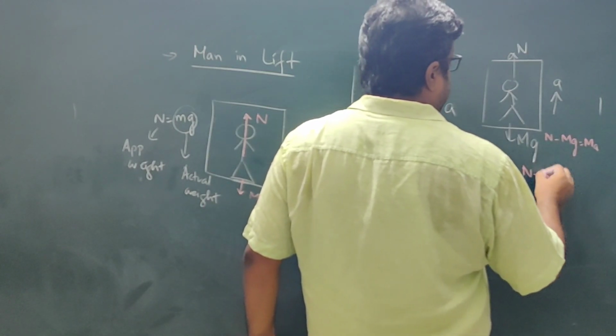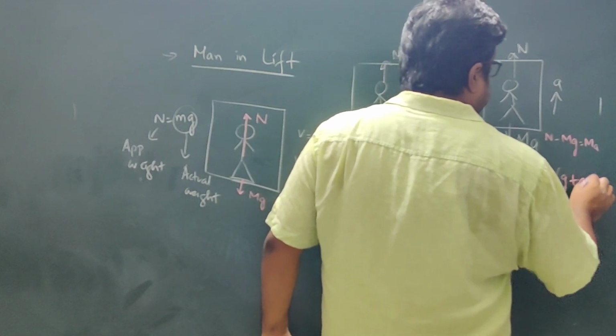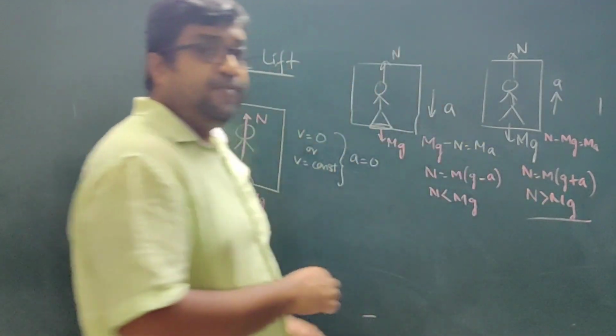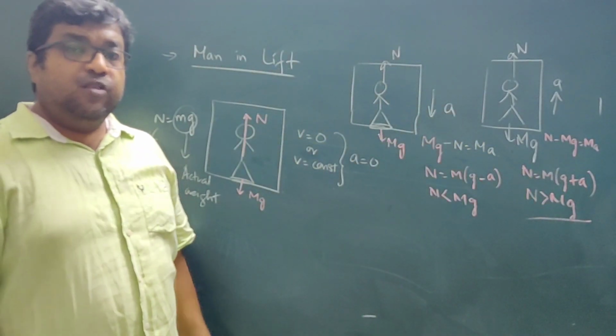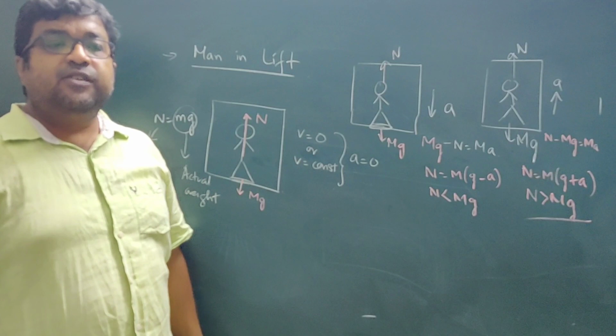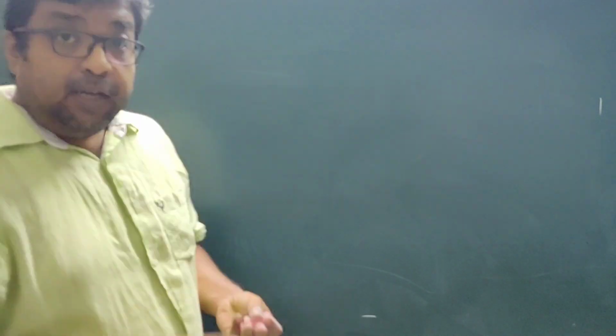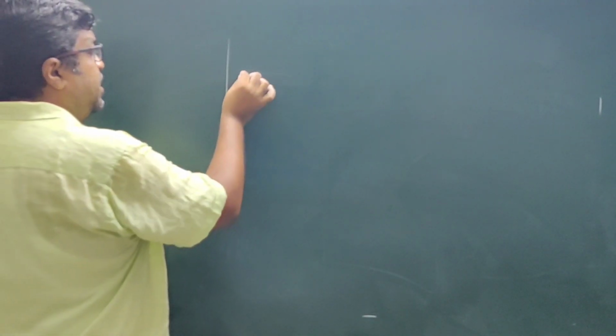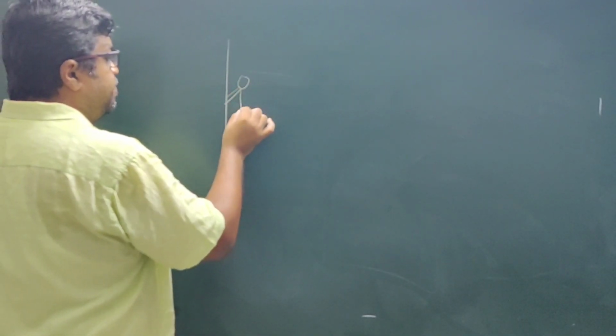So N is equal to m(g plus a). So obviously here N is greater than mg. Normal reaction is greater than the weight. So he will experience as if the weight has increased. Okay. Now this same concept can be applied to this monkey rope problem.